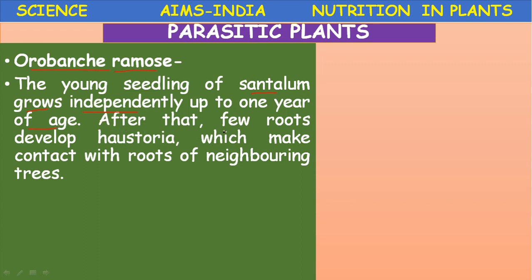After that, a few roots develop haustoria. A few root-like structures are developed. They are called haustoria, which make contact with the roots of neighboring trees. So Orobanche is a root parasite, meaning a parasite which depends on the roots of the host. So it is a root parasite.